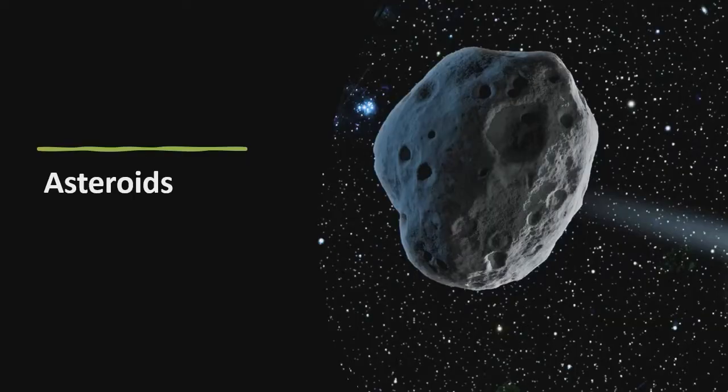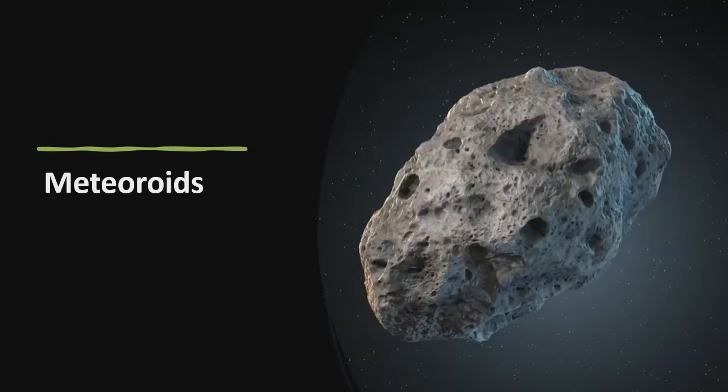Asteroids are small rocky objects that orbit the Sun. However, they are much smaller than our planets, and most of them can be found in the main asteroid belt. Meteoroids are space rocks. They vary in size from dust grains to small asteroids. When meteoroids enter the Earth's atmosphere, they are called meteors. They travel at high speeds and burn up and produce a fireball called a shooting star.